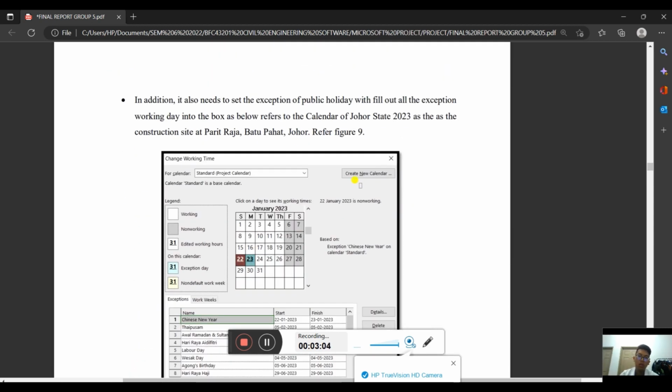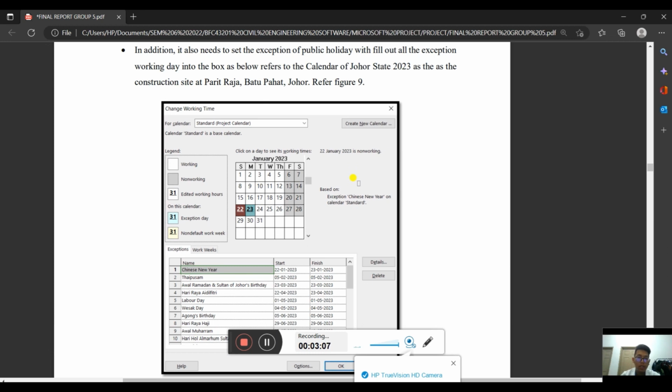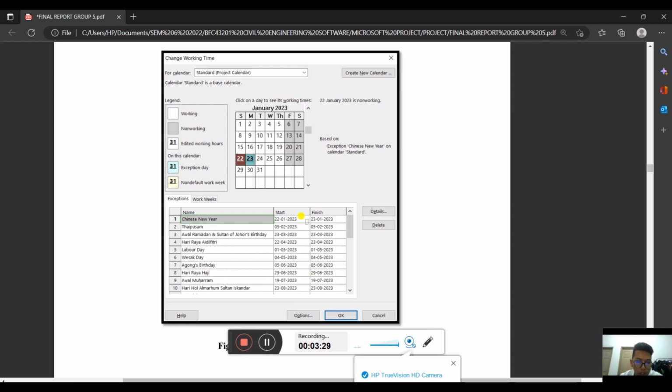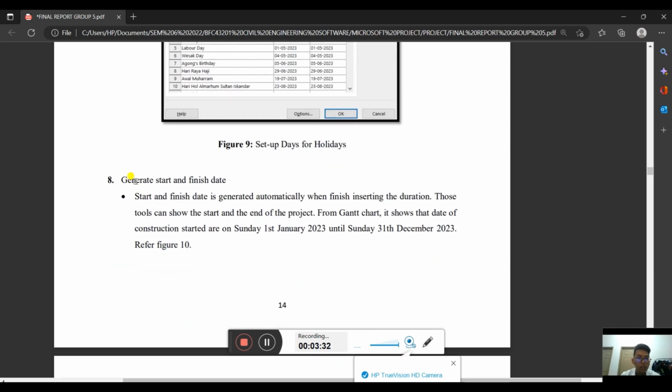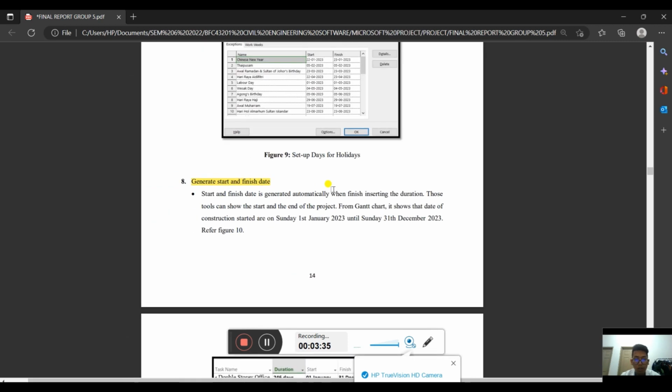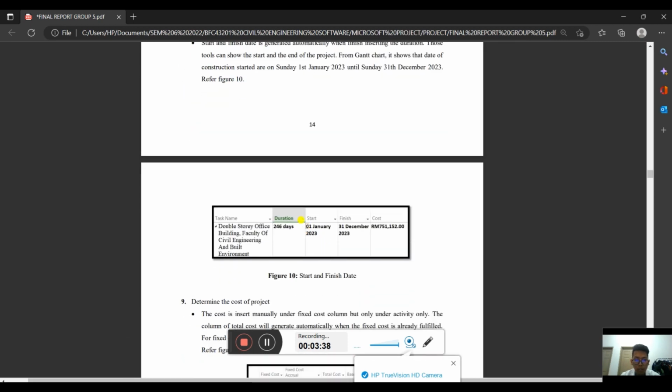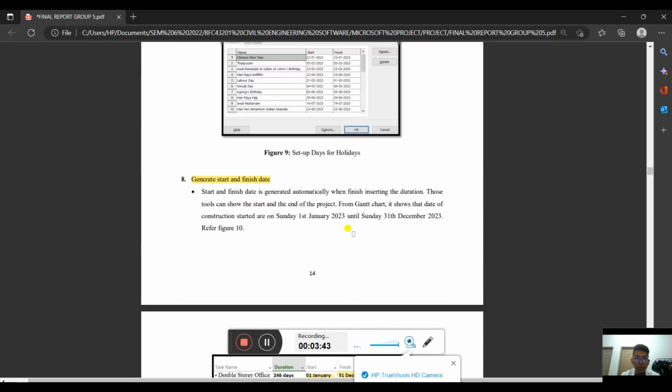In addition, we also need to add the public holidays according to the Johor calendar, by clicking on the Exceptions button and then putting in the list of public holidays. For example, we put here Chinese New Year, and then we set the starting date of Chinese New Year and here is the finish. After we have sorted all the public holidays, we can click OK. And then we need to generate the start and finish dates. For example, I put here starting at 1st January and ending at 30 December 2023.